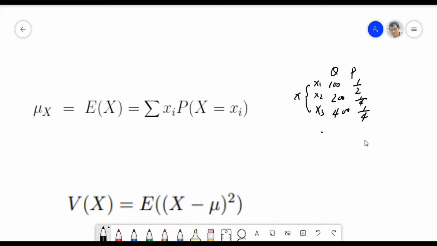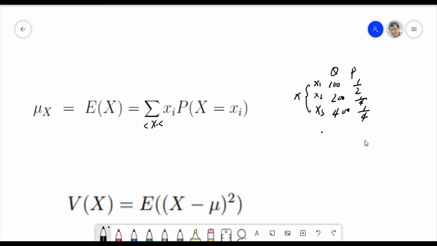Why? Because they include all the elements inside this group. So they have to be full, right? If not full, you cannot get the mean, you can only get some part of it, because they can have an I here. I belongs to what? They can have an area, right? That's up to you.